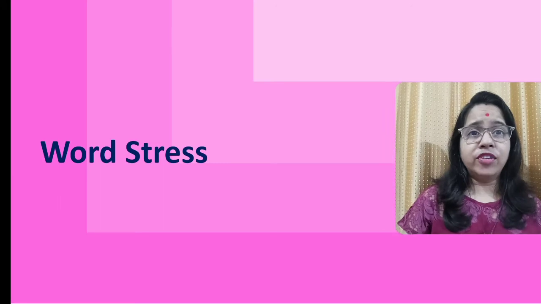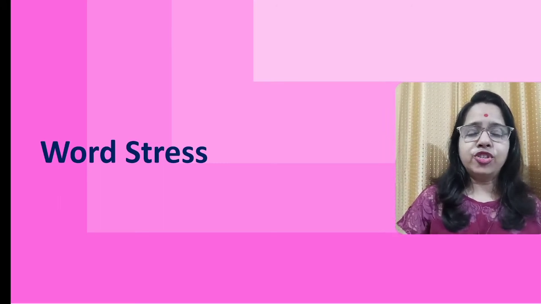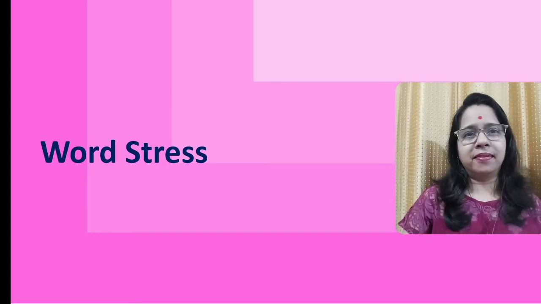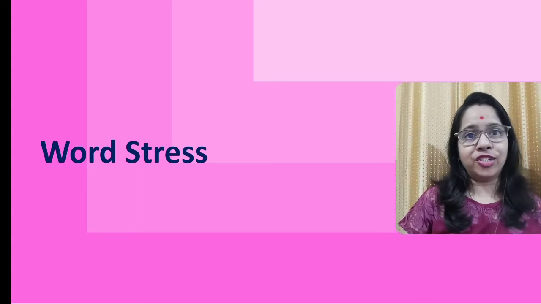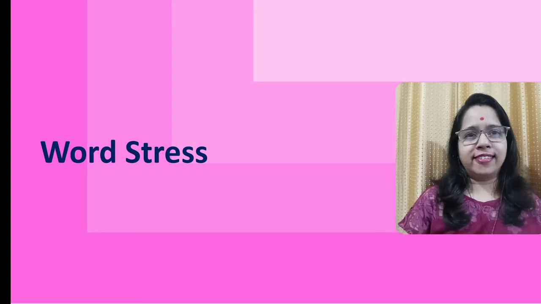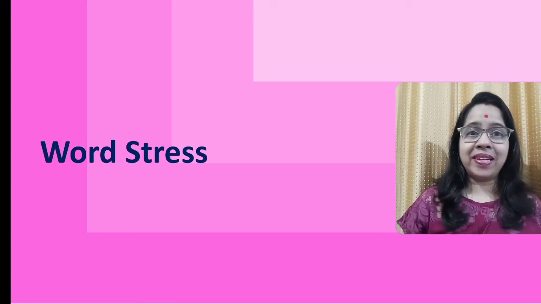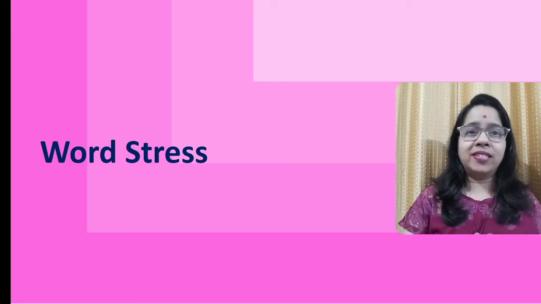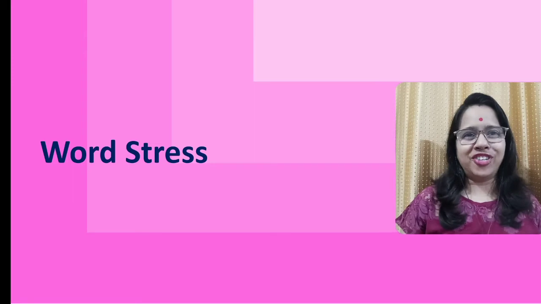The syllable which is pronounced with greater degree of force is called the stressed syllable, also called the accented syllable. And therefore, in speaking English, it is very important to understand where the stress lies, in which particular syllable. That means syllable stress is very important in understanding word stress.